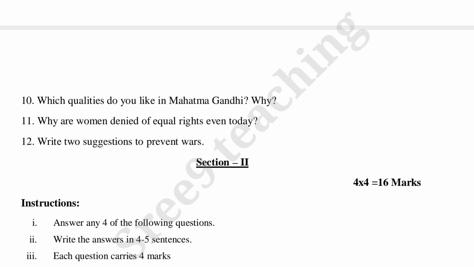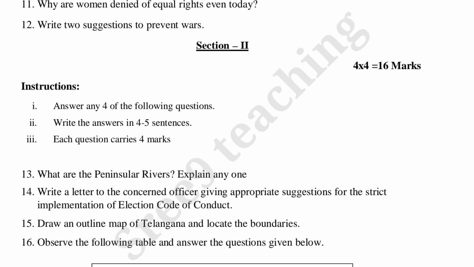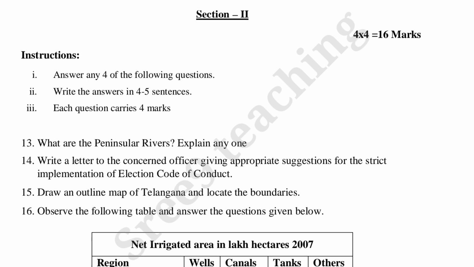So total 6 questions you have to write in under section A, under section 1. So 6 to the 12 marks. Now coming to section 2. In section 2 there will be 8 questions. Among or from 8 questions you have to select any 4 questions. Each question carries 4 marks, so 4 is 16 marks.